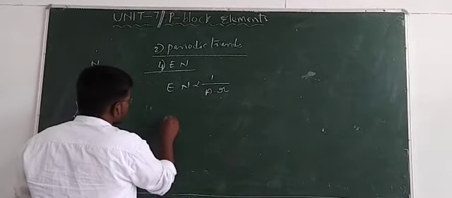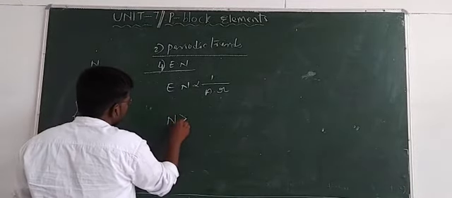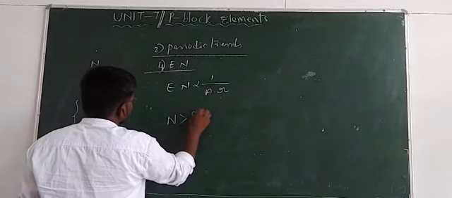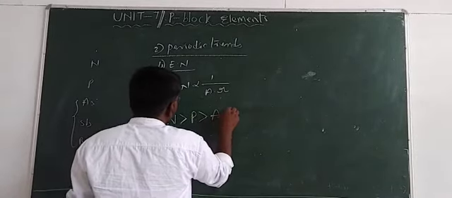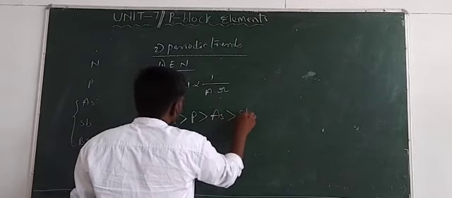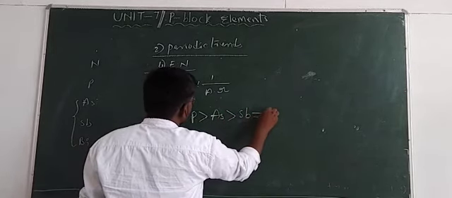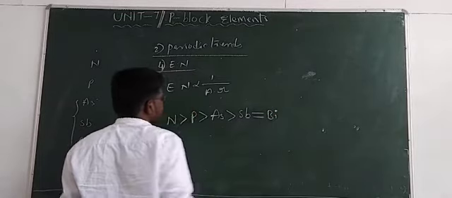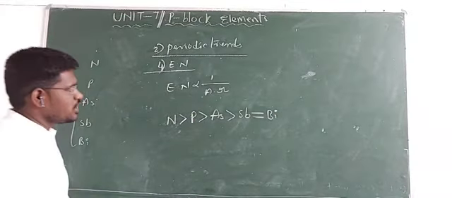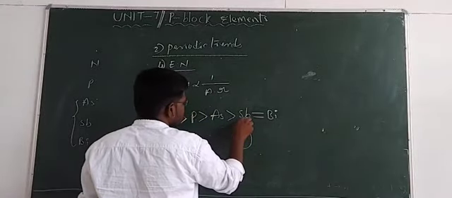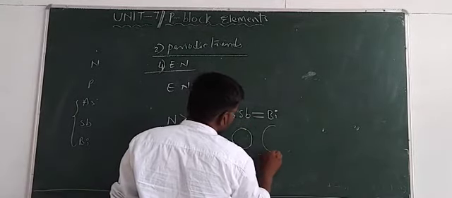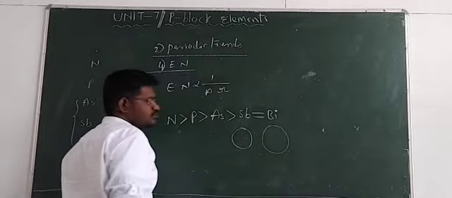Now let me write the order of electronegativity. Nitrogen has more electronegativity than phosphorus. Phosphorus has more electronegativity than arsenic. Arsenic has more electronegativity than antimony, and antimony electronegativity value is equal to the bismuth. Now you know here comparing with antimony, bismuth has a little bit larger size.